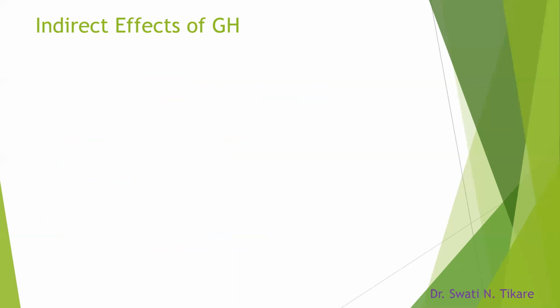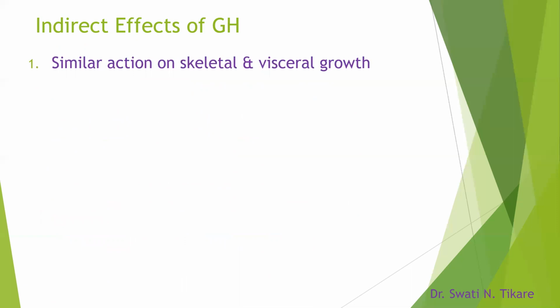Which are similar or which are dissimilar to the direct effects? Let's see. The action on skeletal and visceral growth is similar to that of direct effects. Indirect effects means those mediated through IGF-1, somatomedin C. Next, it is similar on protein metabolism, that means it is doing anabolism.